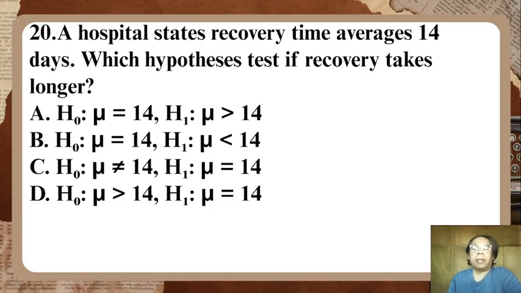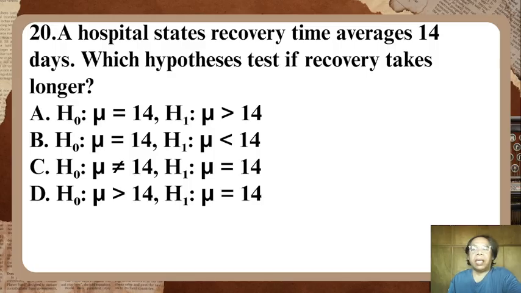Letter A, H0: mu is equal to 14. H1: mu is greater than 14. Letter B, H0: mu is equal to 14. H1: mu is less than 14.